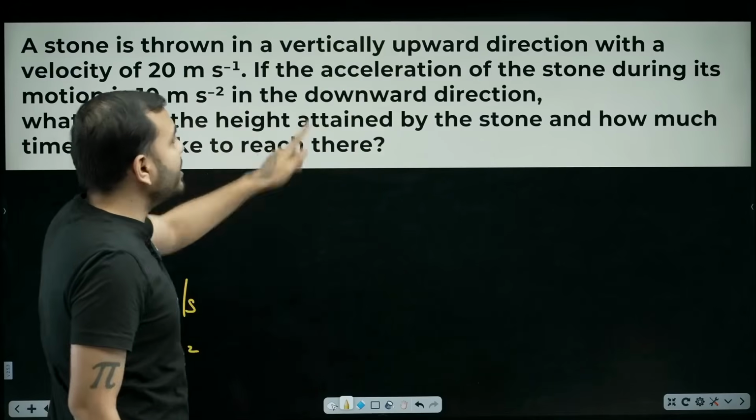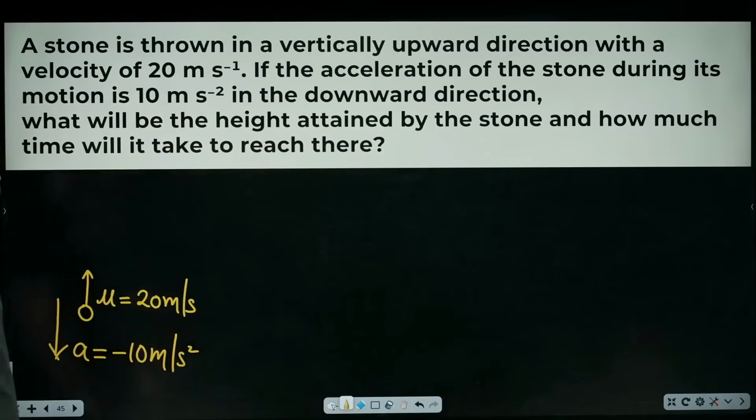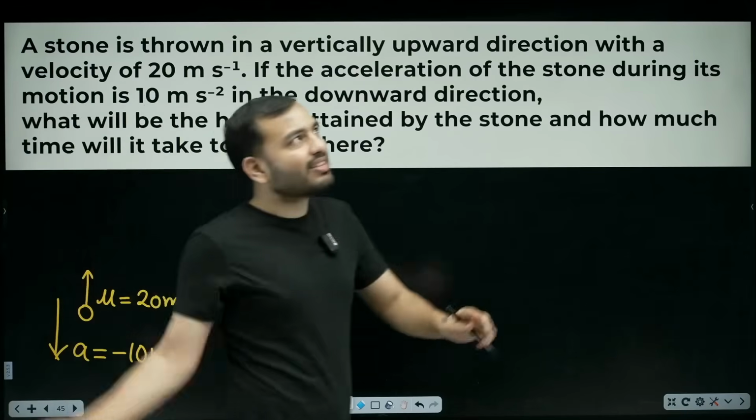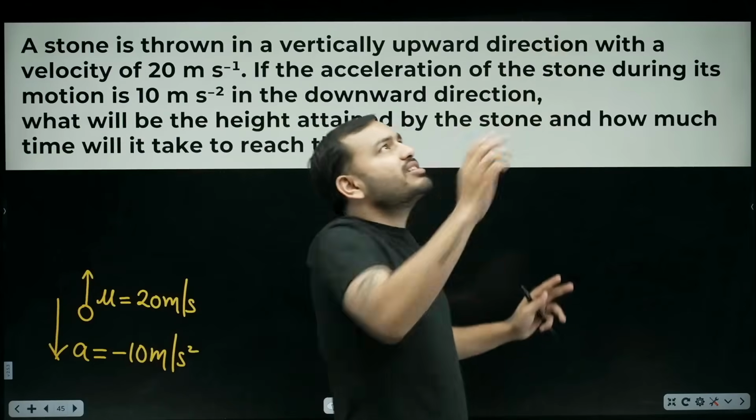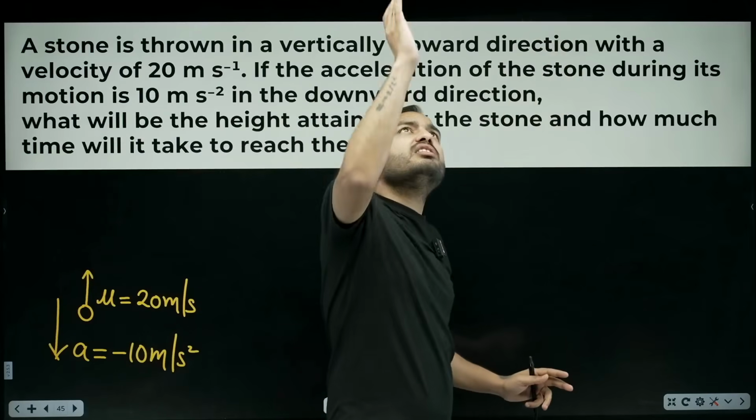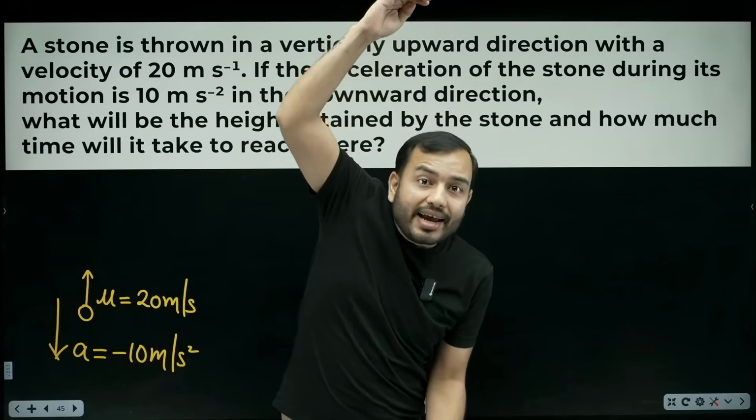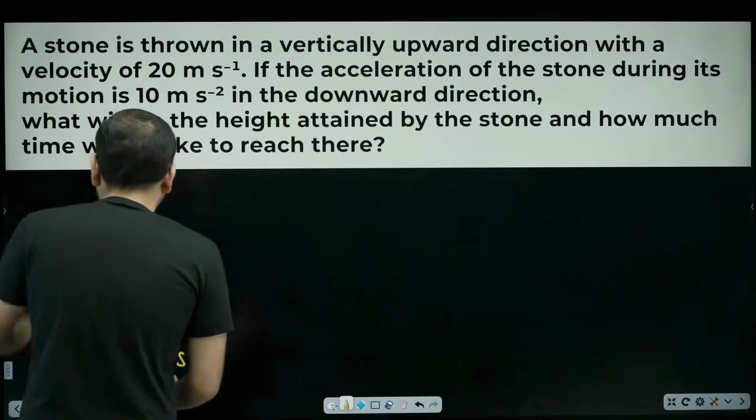All right. What will be the maximum height that will be attained by the stone and how much time will it take to reach there? Question is how high it will go. Where will it stop?